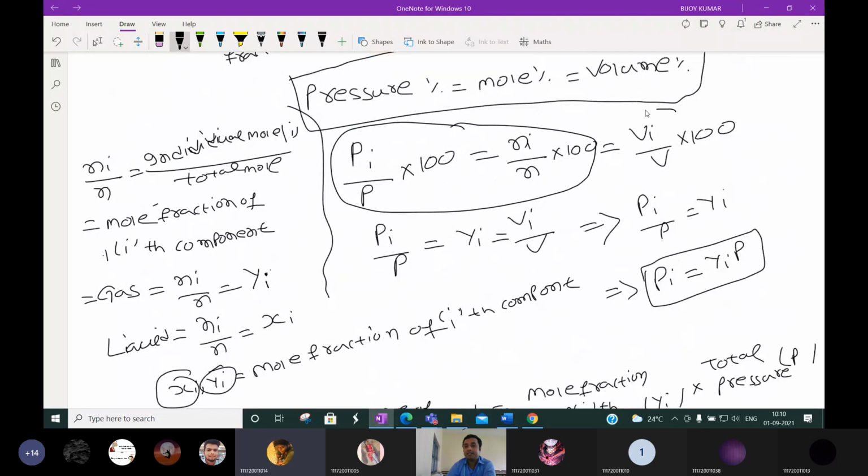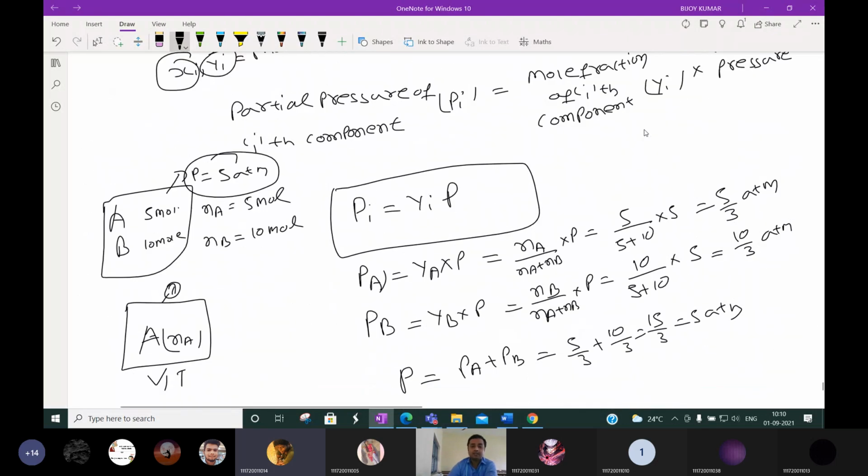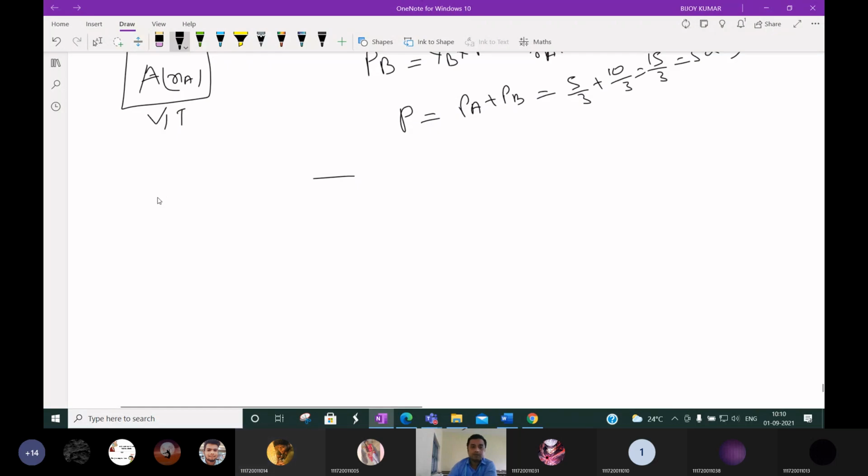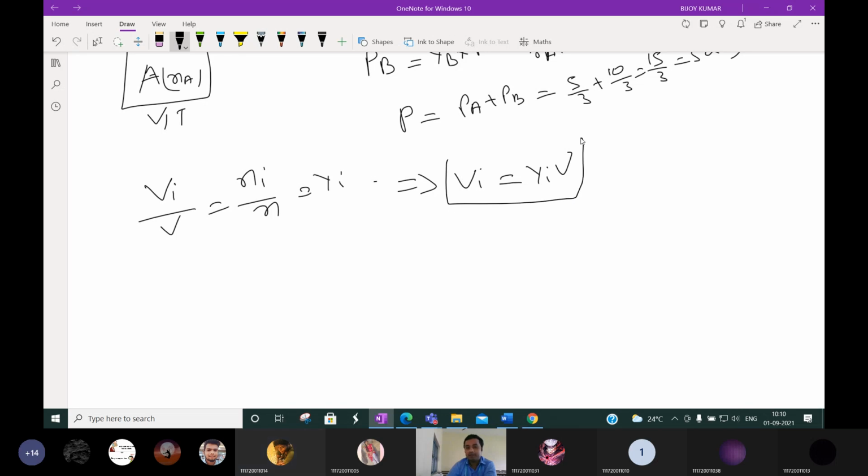Okay, now we can compare these two things. Now this Vi by V, we can write Ni by N. As this is the gas component, we can write Ni by N is equal to Yi. So again the Vi will be Yi into V. Or you can say individual volume of a gas component is equal to mole fraction into total volume.